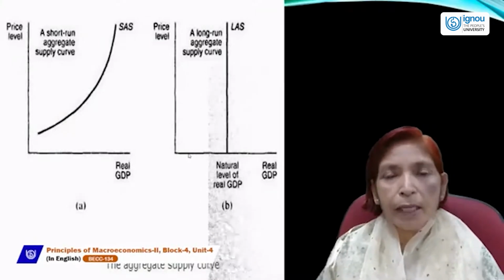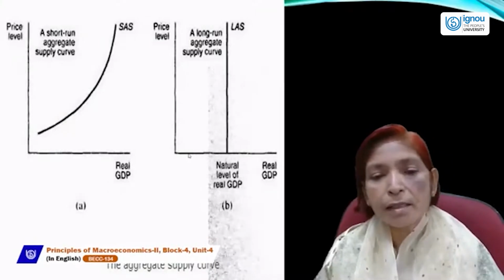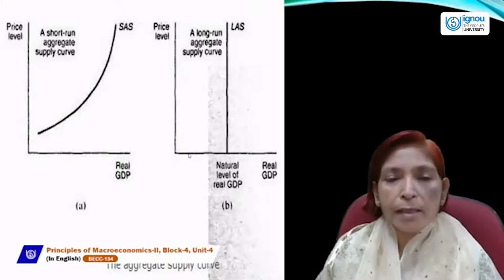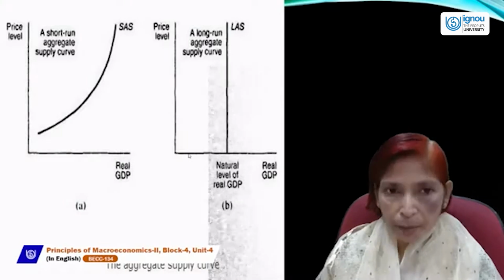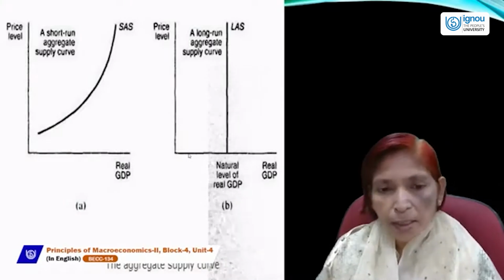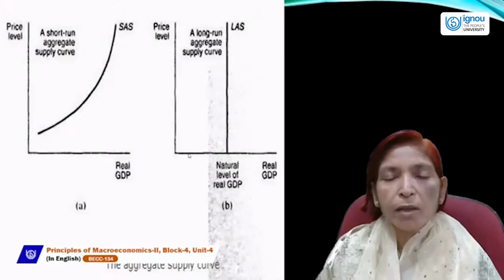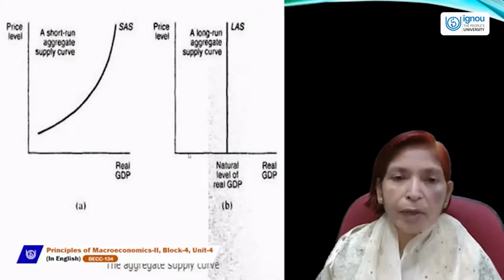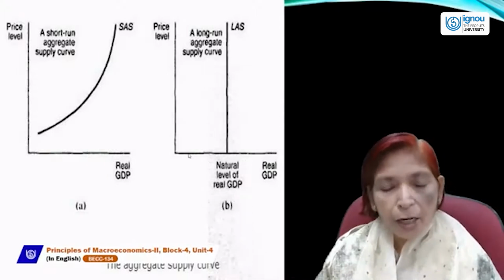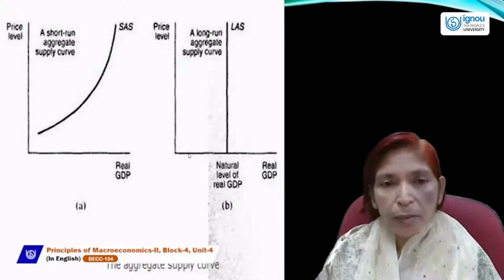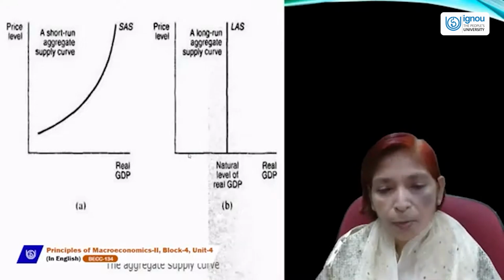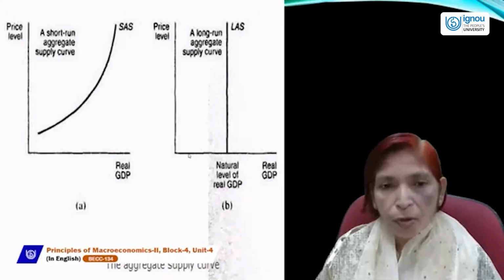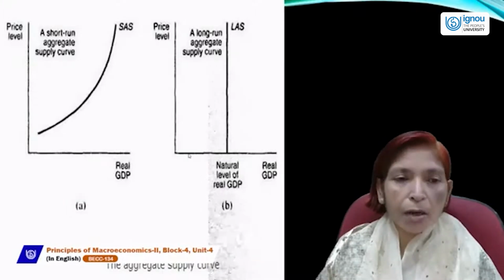And the long run aggregate supply curve is always vertical. The reason is that according to classical economics, full employment exists in each and every economy. At the level of full employment, output will remain constant. If output remains constant, then income level will also remain constant. If income remains constant, it means there will be no change in output, no change in employment, and no change in supply. Only price can change in the long run.